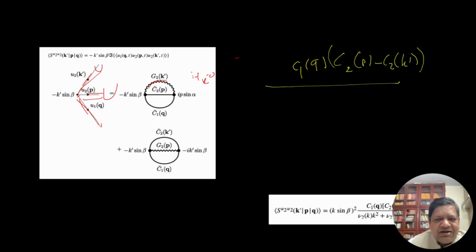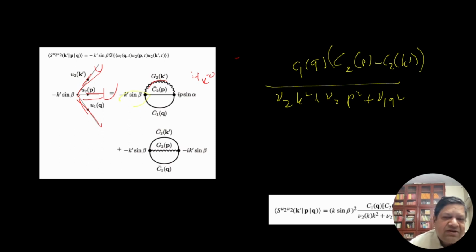So I get C1Q, C2 of P minus C2 of K prime bracket divided by nu 2K squared, nu 2P squared, nu 1Q squared. These are a function of K prime, K, P, Q. Okay, and these two are equal.